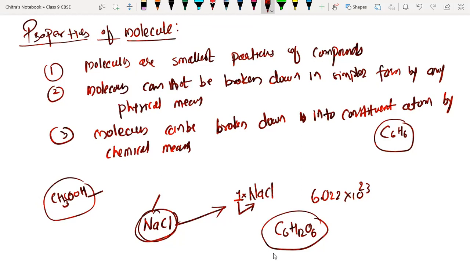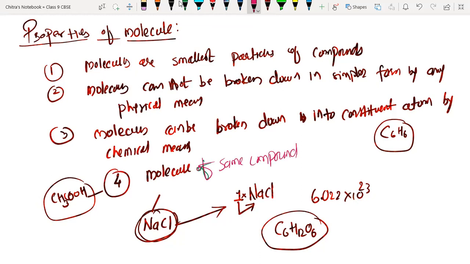Next property, the fourth one: molecules of the same compound have similar physical and chemical properties.